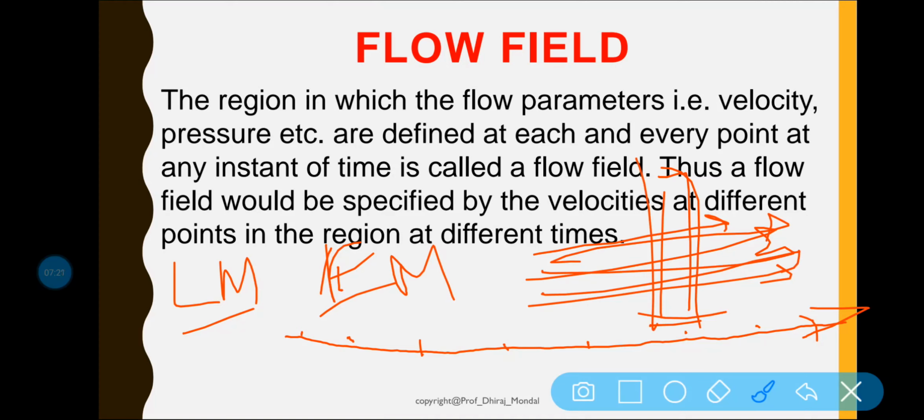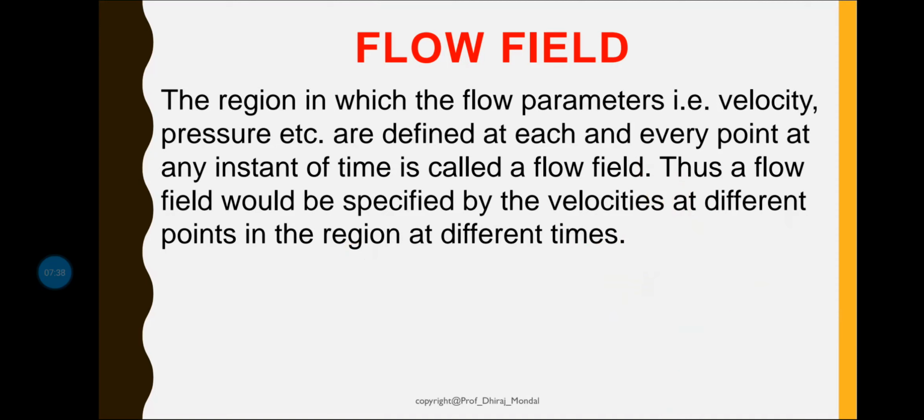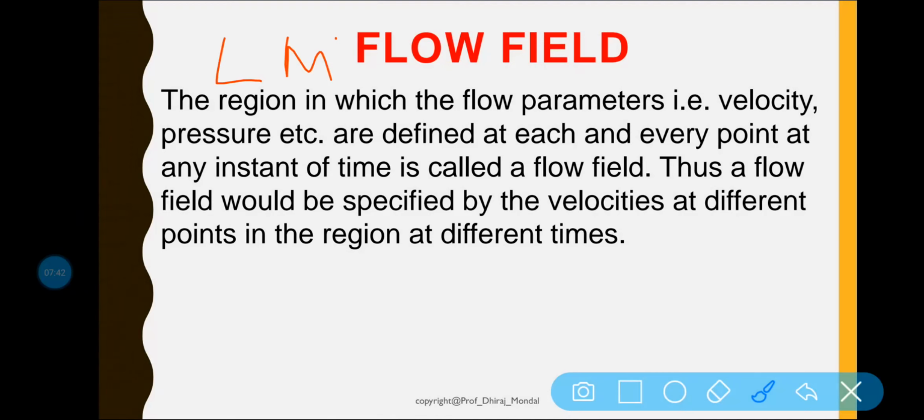Now in case of Eulerian method, the velocity, acceleration, pressure, density are described at a point. In this point, what is the velocity? In this point, what is the pressure? In this point, what is the density? And all this will be discussed. So remember, number 1 is your Lagrangian method, and this is your Eulerian method.